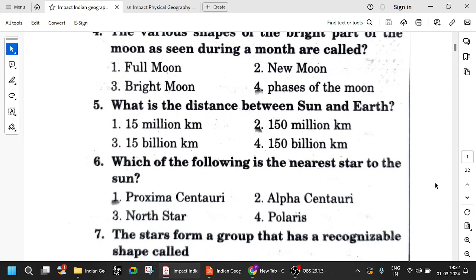What is the distance between the sun and the earth? Recently, in the Group 2 exam, they asked all these questions, about 150 million years ago, 65 million years ago. In order to eliminate in such statements, you need to remember these things. There might be a question where one of the statements says the distance between the sun and earth is 15 million kilometers. Then immediately you have to identify that it is 150 million kilometers.